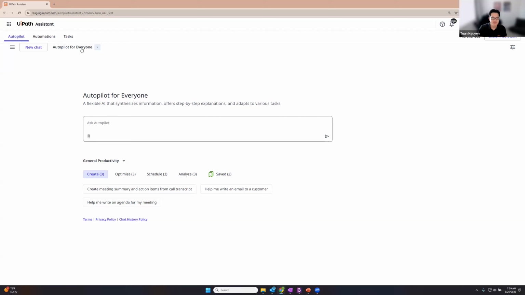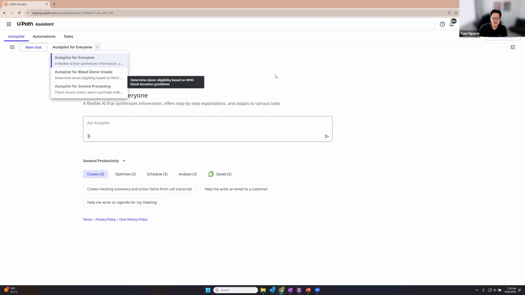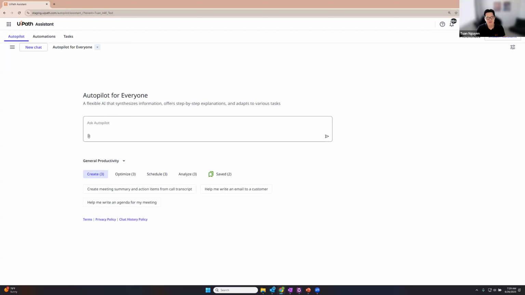So if I wanted, let's say, an autopilot for blood donor intake, I would have to configure an autopilot in maybe a blood donor tenant. And then if I had another one for accounting or invoice processing, I would have to build another one in a different tenant, right? Because you can only have a set of instructions per tenant. And that was somewhat restrictive. People didn't want to create tenants for each autopilot or purpose or use case they had.